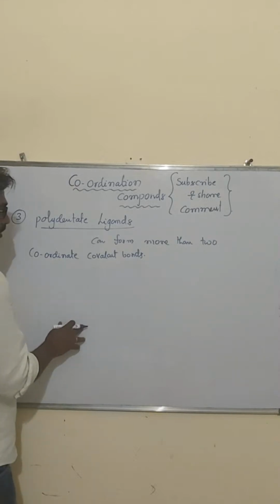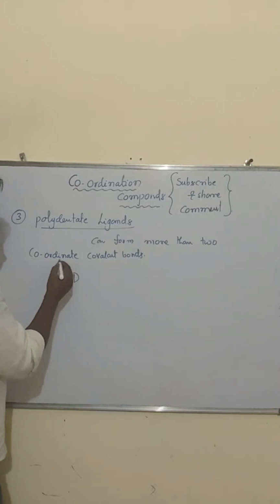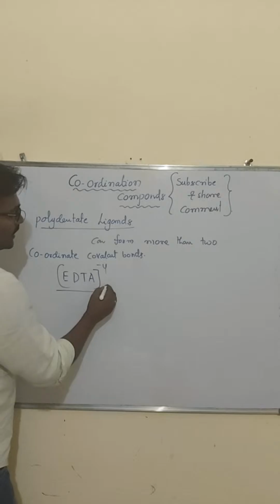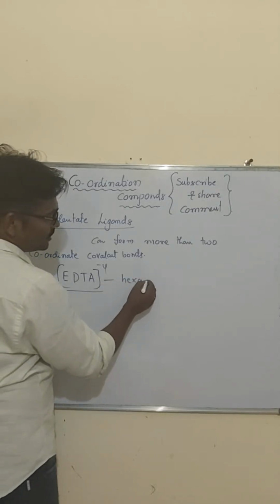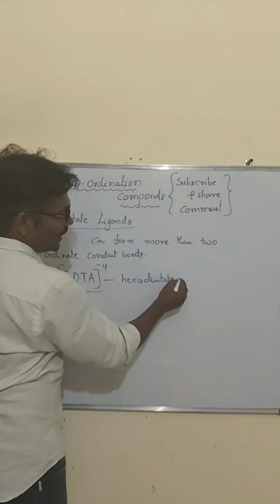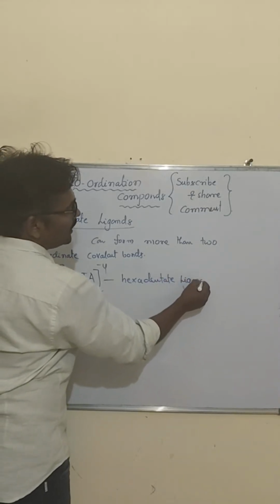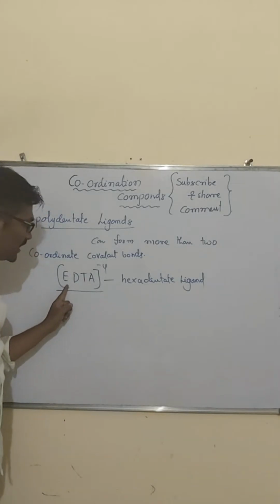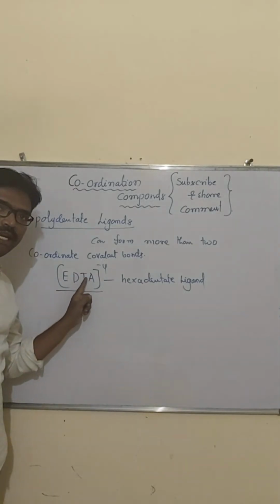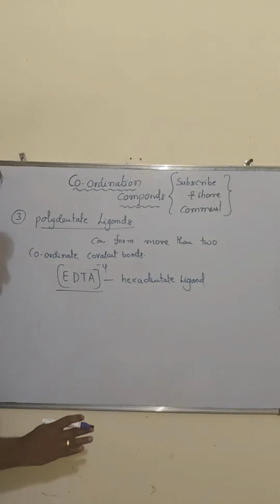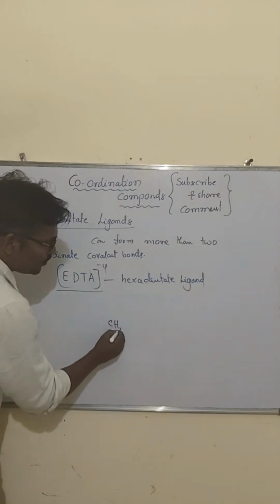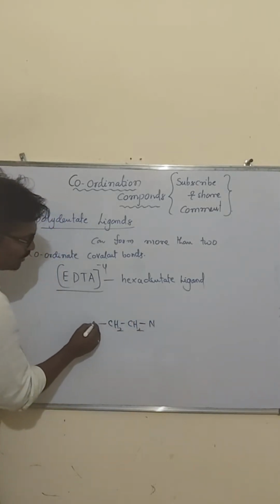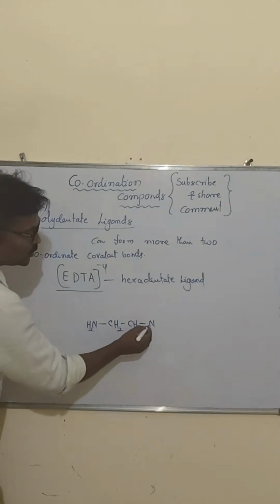For example, EDTA minus 4. It is actually a hexadentate ligand. We call it ethylene diamine tetraacetate, EDTA minus 4. So what is the original structure? Ethylene is CH2 bonded to CH2. Diamine: wherever the NH2 is there, we call it ethylene diamine, NH2, like this.